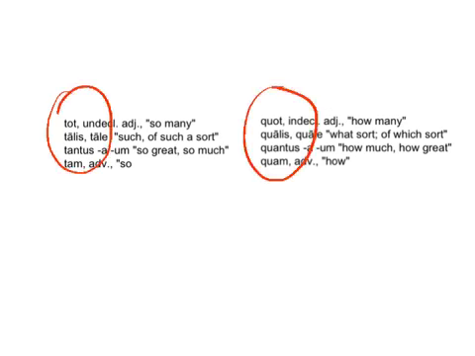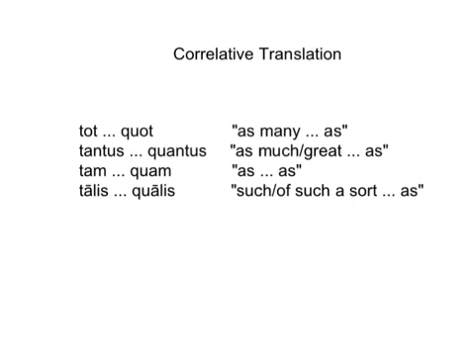Compare these with these. They're very similar, right? So with the exception of the QU and the T, right? Tot, quot, talis, qualis, tantus, quantus, and then tam, quam. So they're essentially pairs, right? They're sets, and you really can think of them as such. Which leads us to their correlative translation.